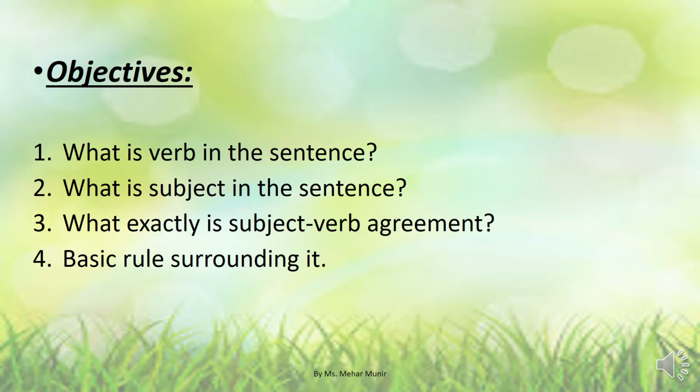We all must be able to understand what is the verb in the sentence, what is the subject in the sentence, and only after achieving the starting two objectives will we be able to understand what is basically the agreement between subject and verb in a certain sentence.